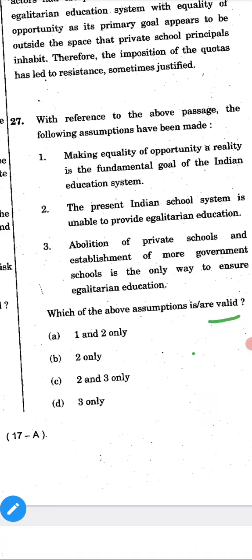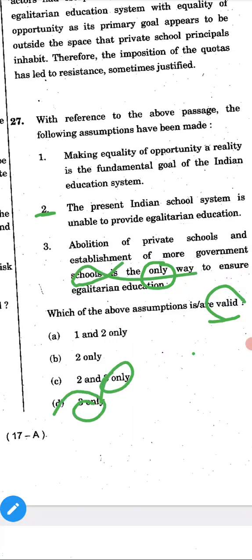Valid. They are asking valid. Okay. It looks like okay. Option C, third one: abolition of private schools and establishment of more government schools is the only way to ensure egalitarian education. It's definitely a wrong answer. So we have to eliminate that one, C and D. So the second one is absolutely right. Now we have to see one: making equality of opportunity a reality is the fundamental goal of the Indian education system.